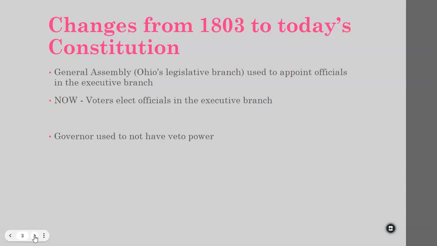The governor also used to not be able to veto laws passed by the Ohio General Assembly. Now the governor can veto laws and even has a line item veto. So on spending bills, the governor can go through and cross out sections of laws that they do not want to sign. So they can sign parts of the laws. It's like editing power.